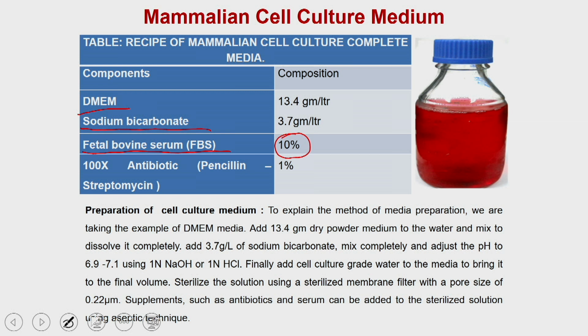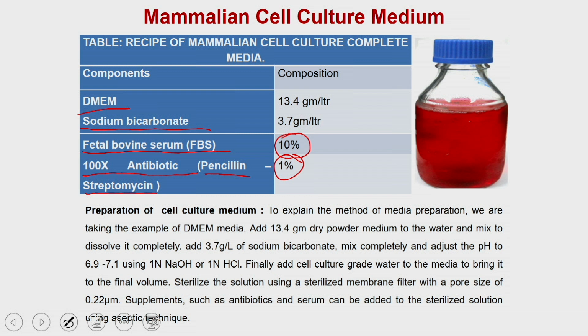Because mammalian cells are very prone to contamination, you also add antibiotics, a cocktail of penicillin and streptomycin sulfate, at 1%.